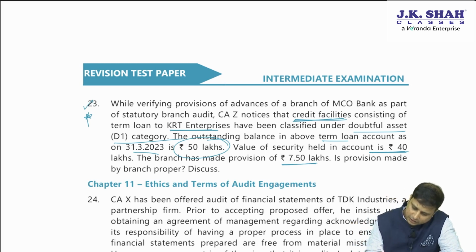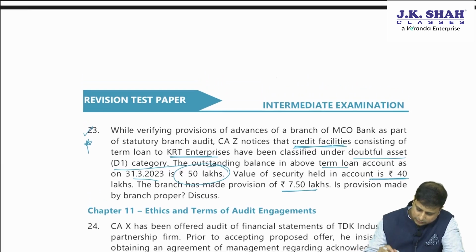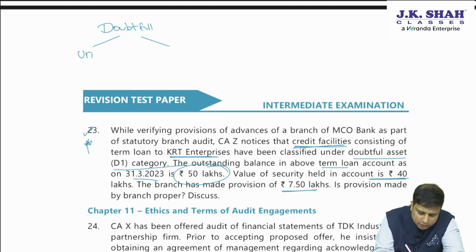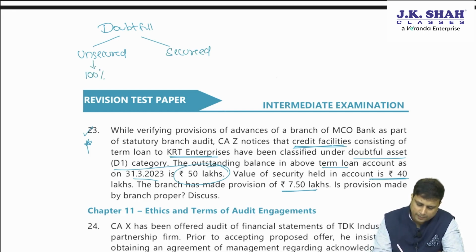For example, let us say if the asset is classified as doubtful, we'll have to divide this into two. Either it is unsecured or it is secured. If it is unsecured, we will make a provision of 100%. If it is secured, in case of D1, that is up to 1 year, we make a provision of 25%.